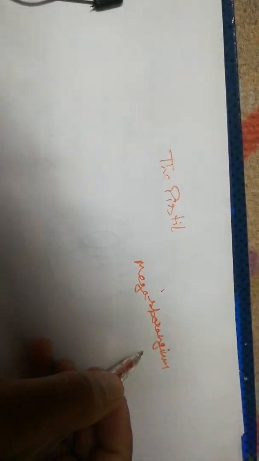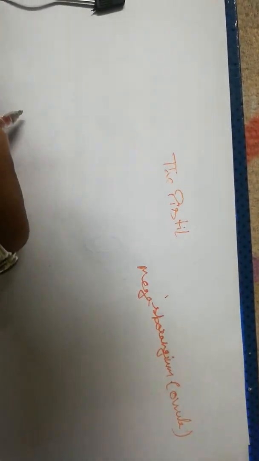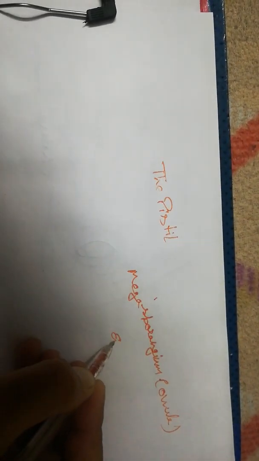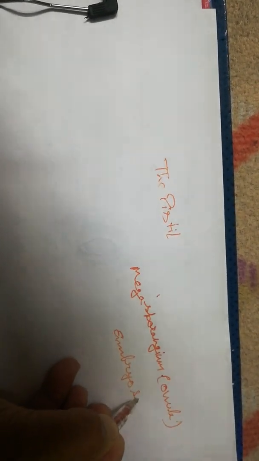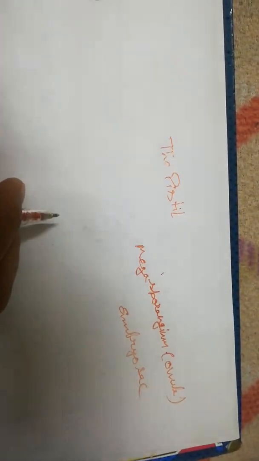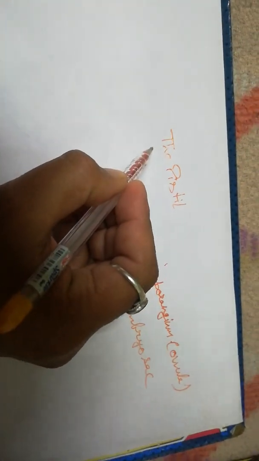Okay students, today we are going to discuss our next topic of biology. In this topic we will discuss the structure of the pistil, or we can say the structure of the megasporangium. Now I am going to tell you what is megasporangium. Megasporangium is also known as ovule. And finally we will discuss the embryo sac. Initially we are going to discuss the very first topic, and this is the pistil.